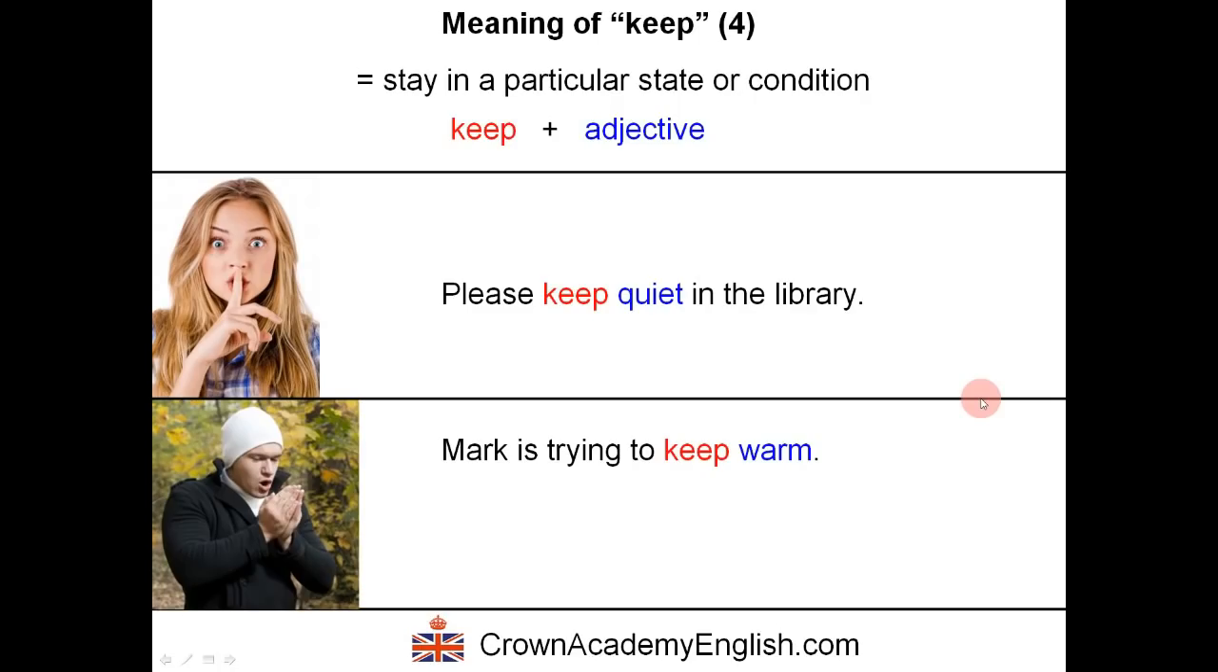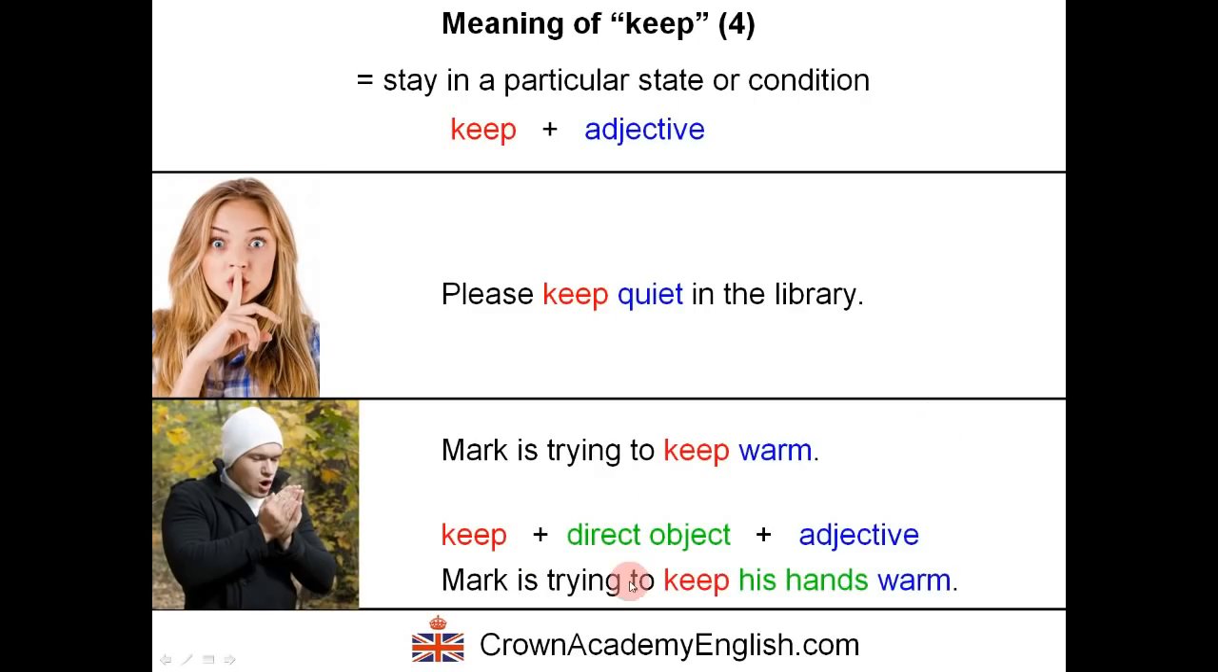We can also have a slightly more complicated structure. We can have also perhaps this structure, keep followed by direct object followed by an adjective. And a common example is Mark is trying to keep his hands warm. You see, his hands. So keep, direct object, the adjective. Okay, so this is what he's trying to keep warm, his hands.